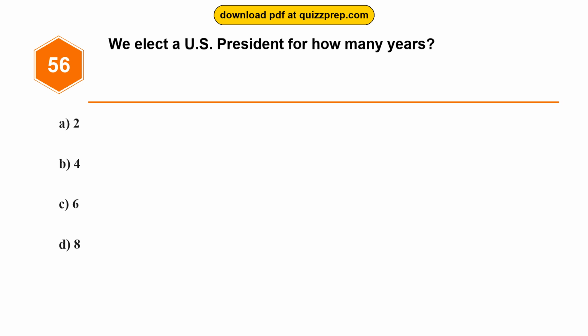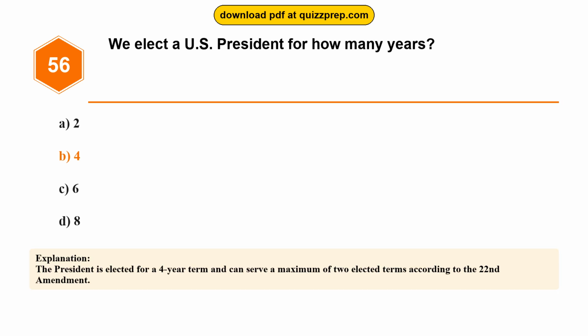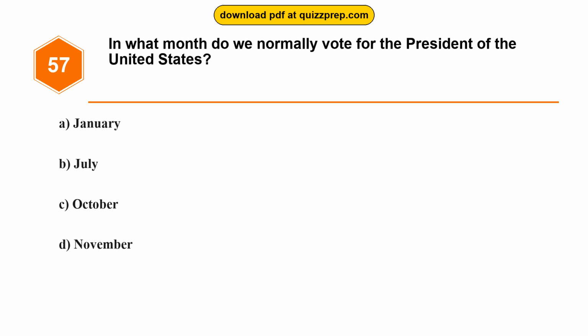We elect a U.S. president for how many years? Option A. 2. Option B. 4. Option C. 6. Option D. 8. The correct answer is option B. 4. The president is elected for a 4-year term and can serve a maximum of 2 elected terms according to the 22nd Amendment. Question 57.